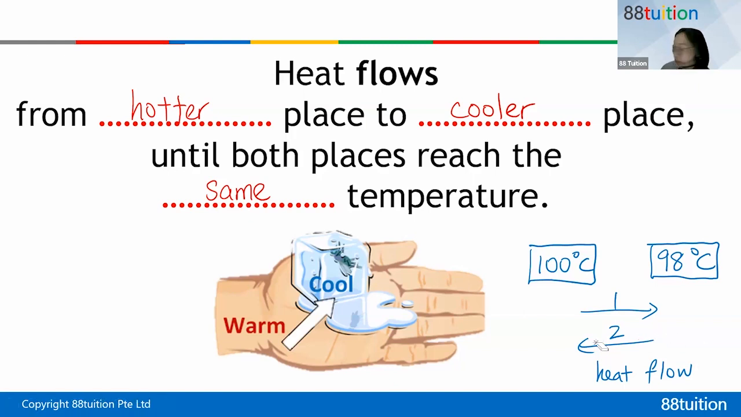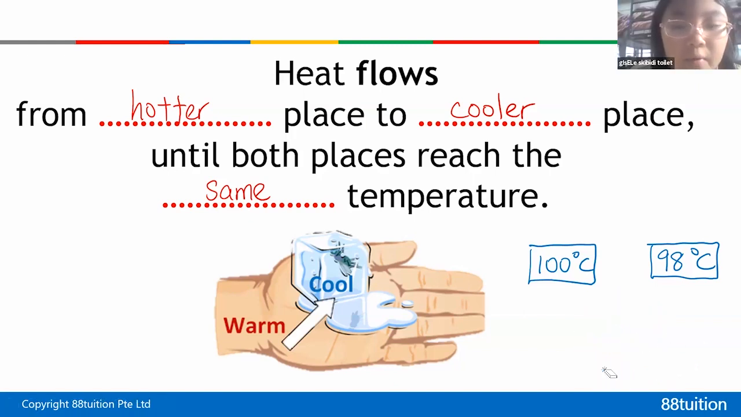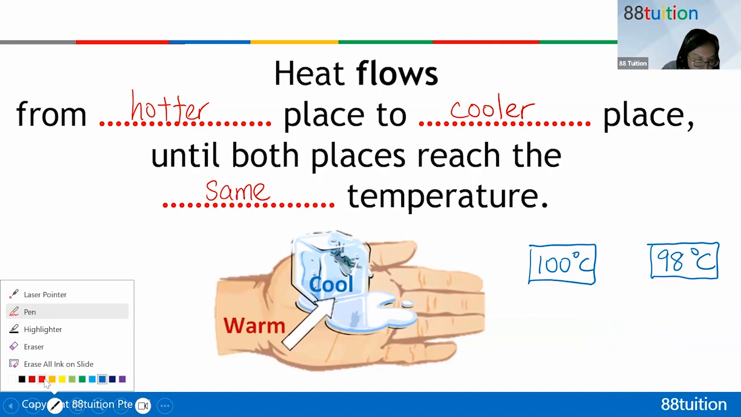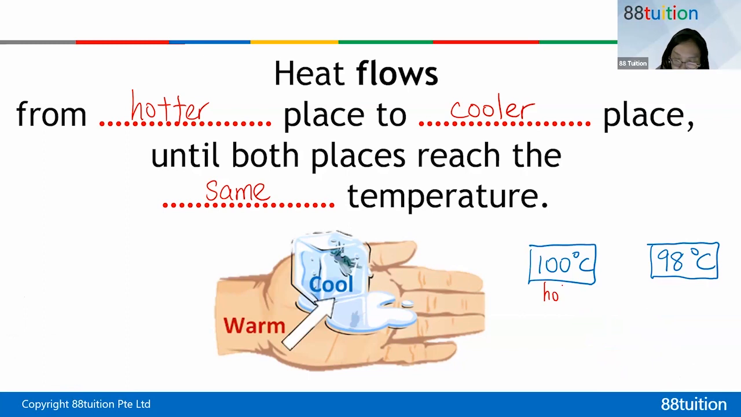Okay. Can we replace the word place, the hotter place or cooler place, with region? Can. So you can change it to region. Some textbooks write region. So here this is the hotter place, and this is the cooler one. So heat will flow like that, even though both are hot places. So heat will flow from this place to this place.